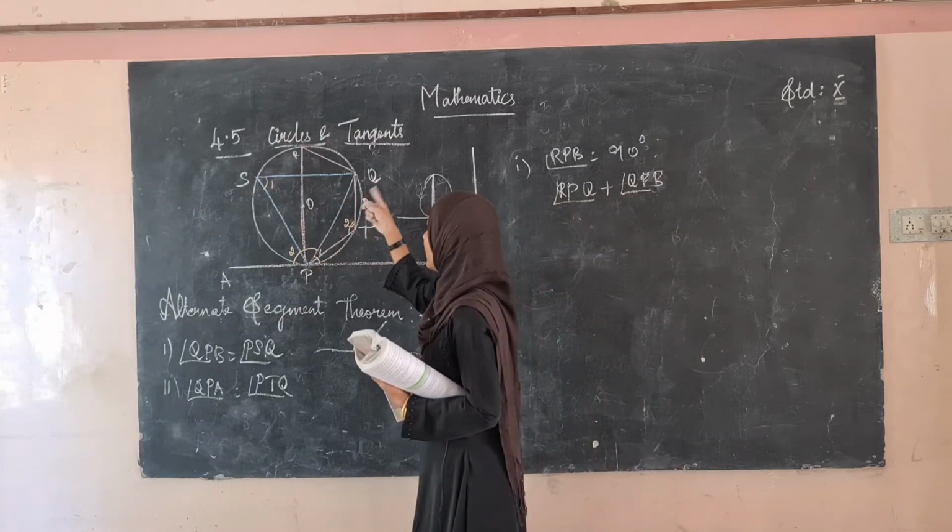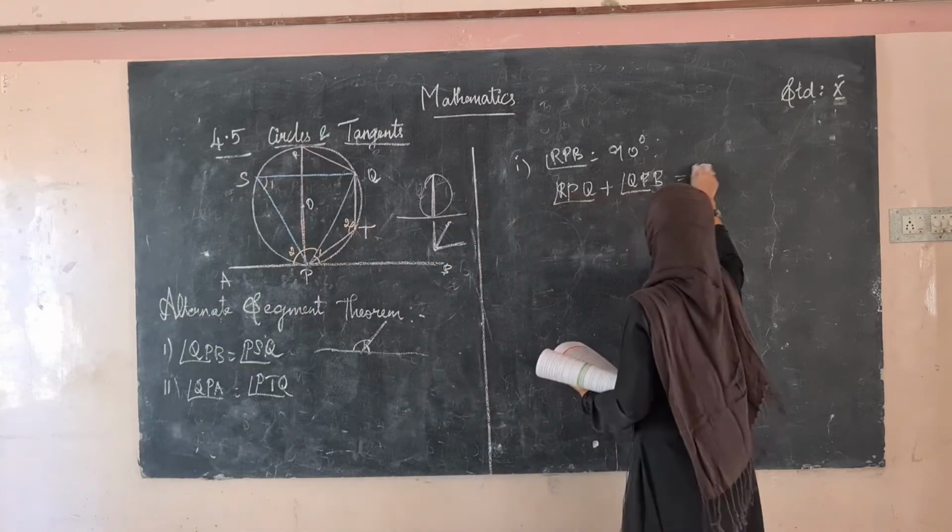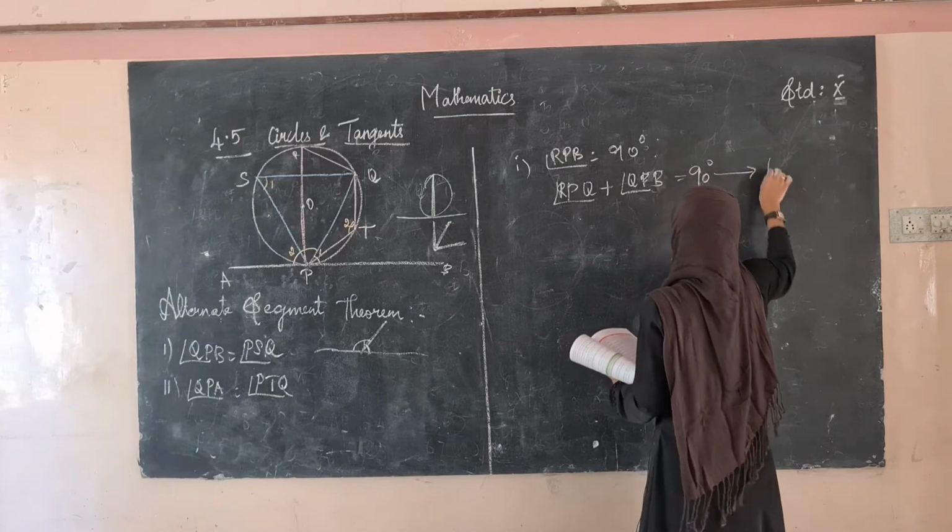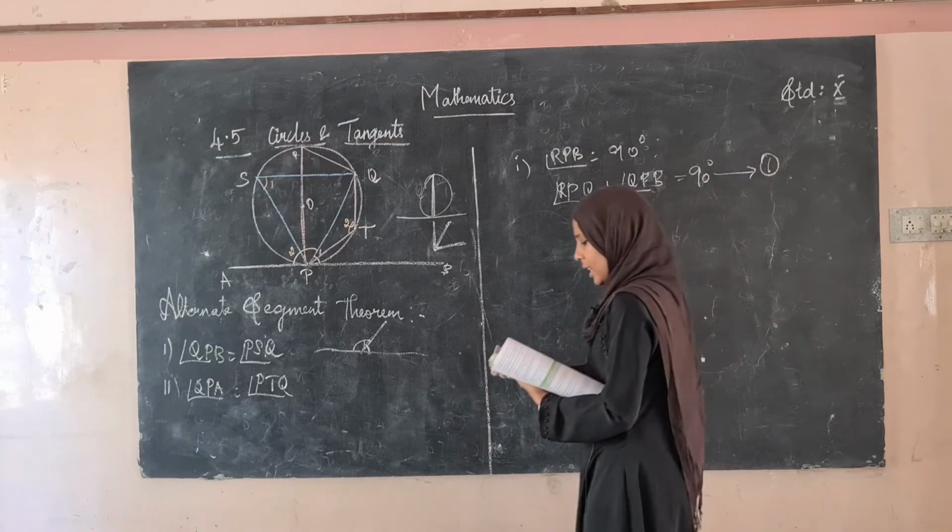Angle RPQ plus angle QPB is equal to 90 degrees. Now let us keep this as the first equation and see the second equation.